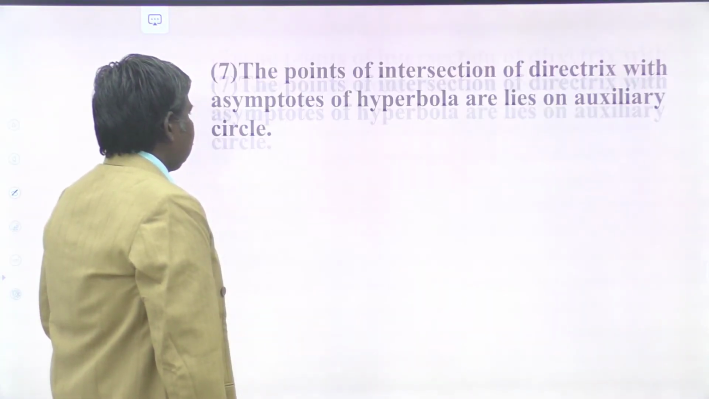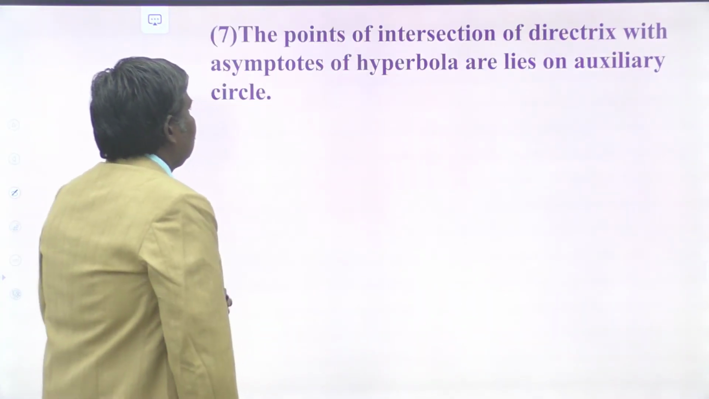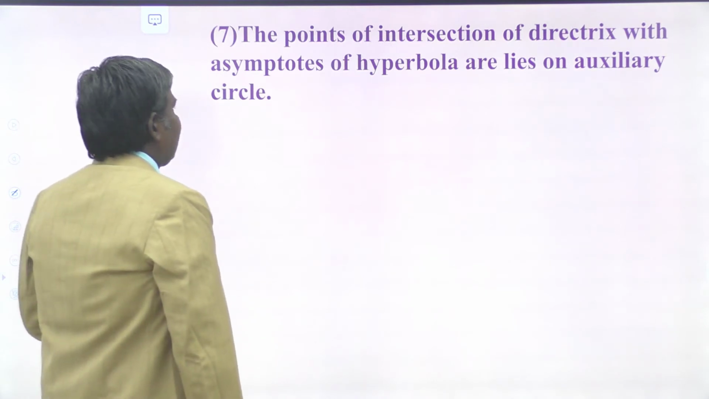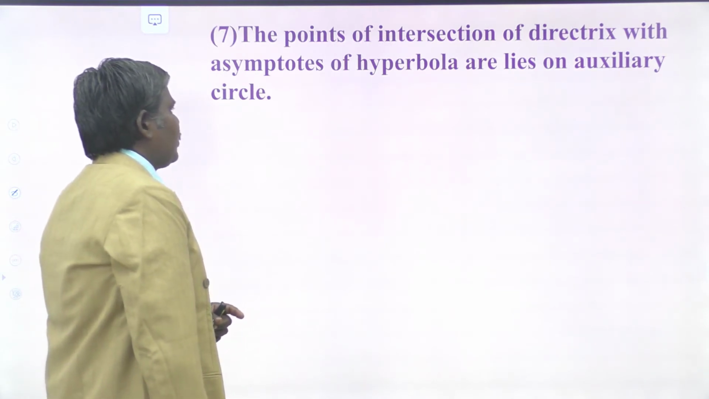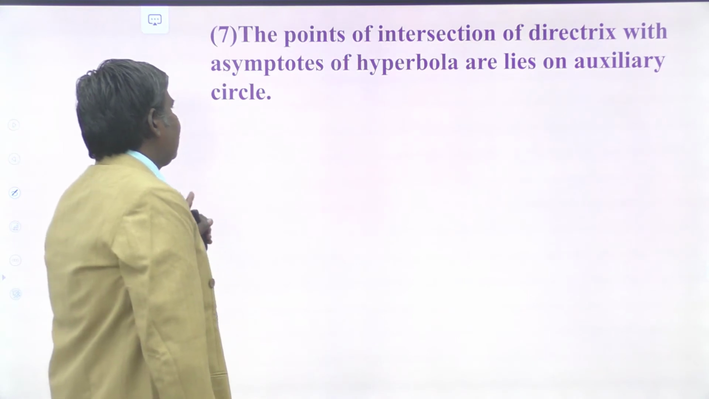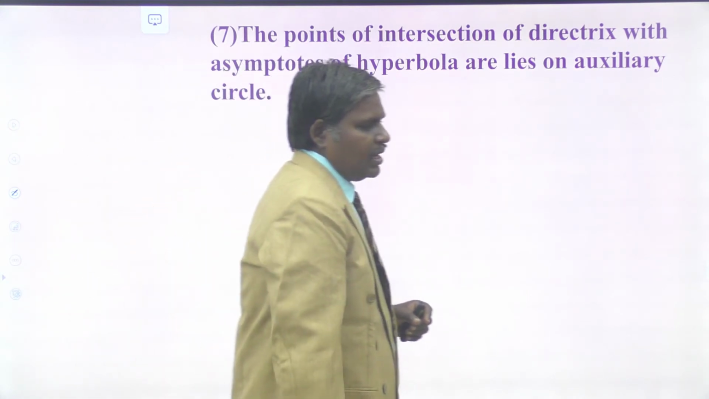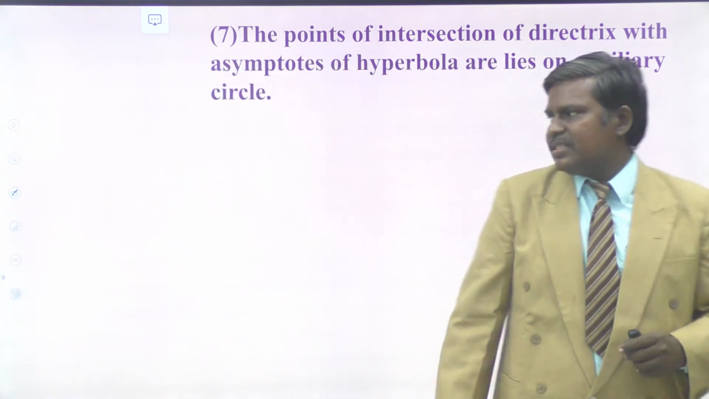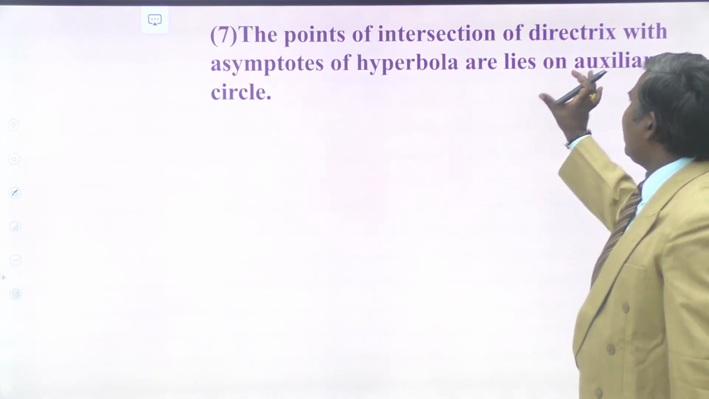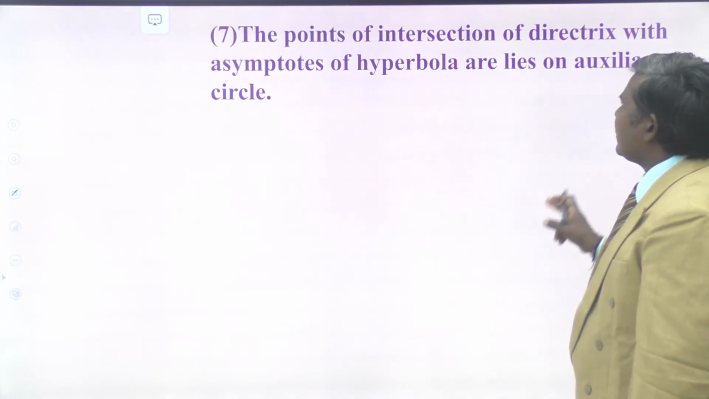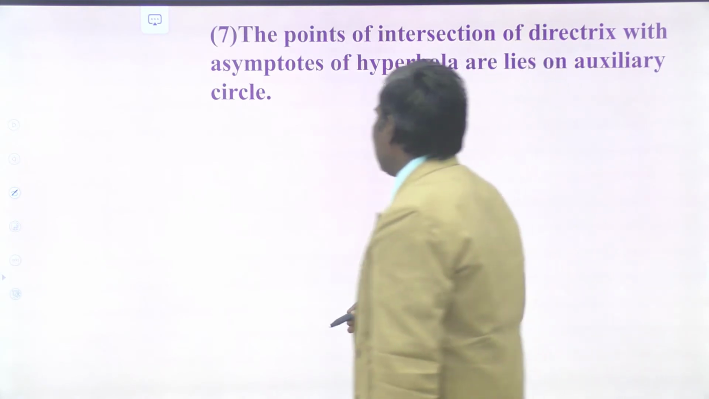And next one, the point of intersection of the directrix with the asymptotes of the hyperbola lies on the auxiliary circle. This is the next property: point of intersection of directrix with the asymptotes of the hyperbola.